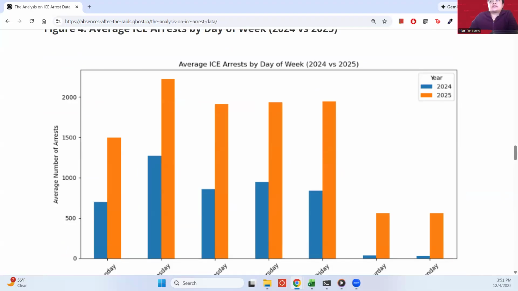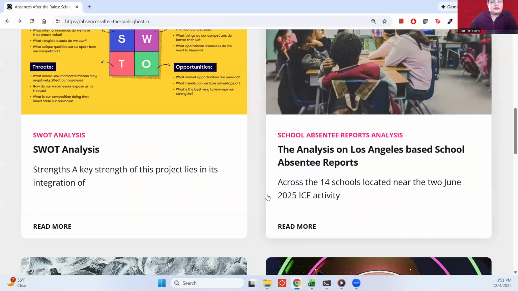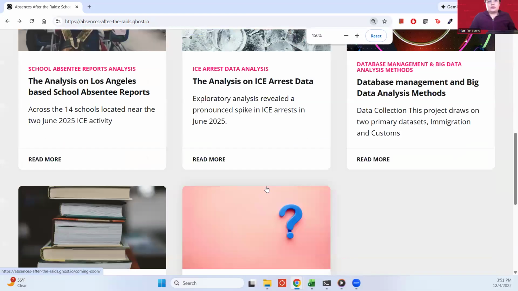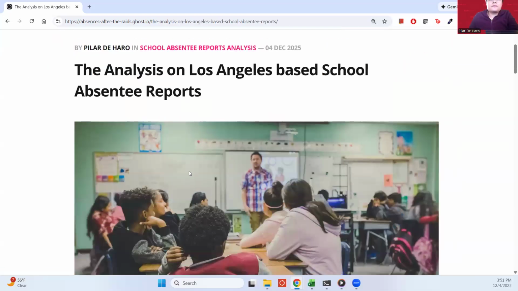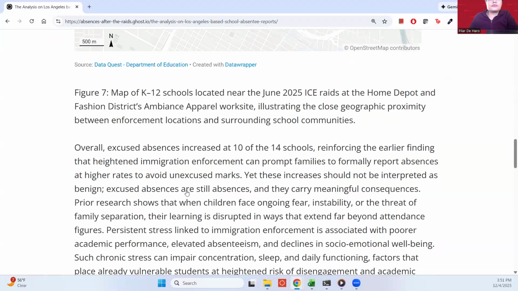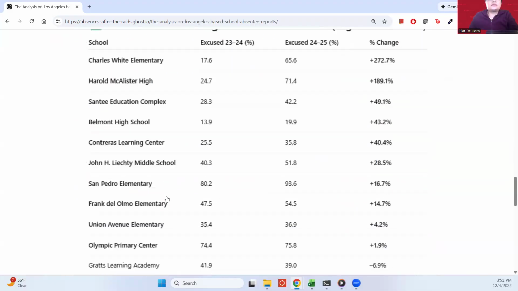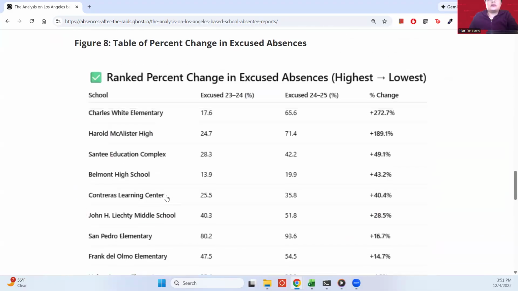And so the second data set came from the California Department of Education State Quest System. I collected absentee metrics from 14 schools, which I had showed. Although only annual totals were publicly available, comparing last year's school to this year's school years revealed important patterns. So I'll show you what that looks like. Okay, so it'll be here. So this is the table I created.